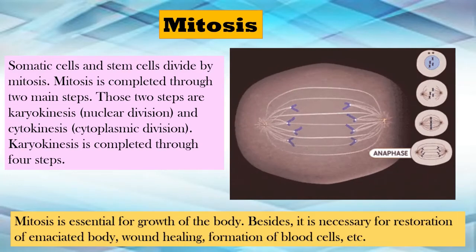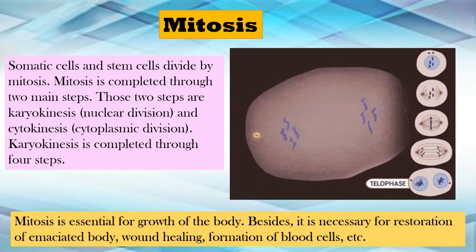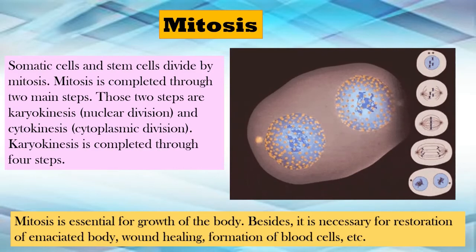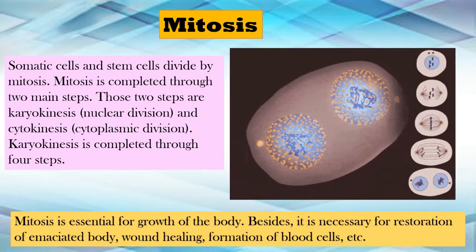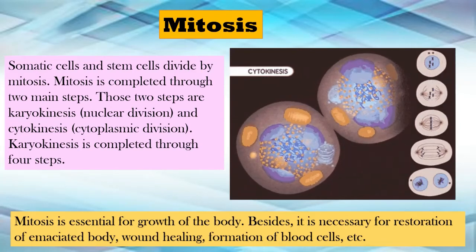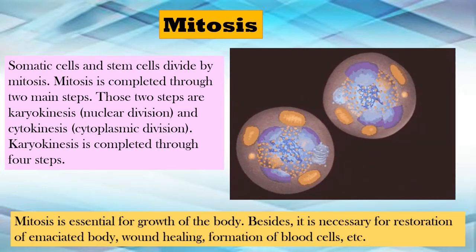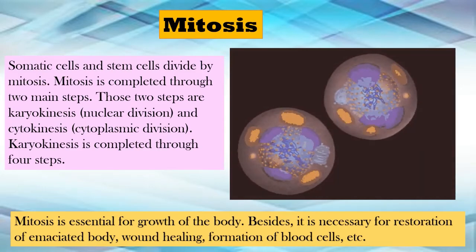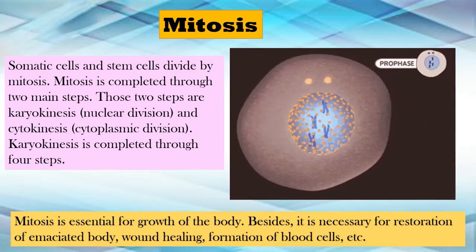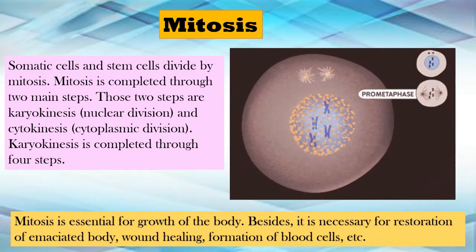So mitosis is essential. Why we are going to study mitosis? Because it is essential for the growth of the body. Your body grows because of mitosis, which is happening in your cells. Besides, it is necessary for restoration of emaciated body, wound healing, formation of blood cells. Okay, so that is the reason it is very important for us to understand how the cells are actually dividing. Because हम लोग ने last year देखे थे कि cells और organelles क्या होते हैं, ठीक है? So today we are getting to learn about how the cells are actually dividing, how the organelles inside are going to divide, and how the transfer of genetic material is going to take place. So let's get